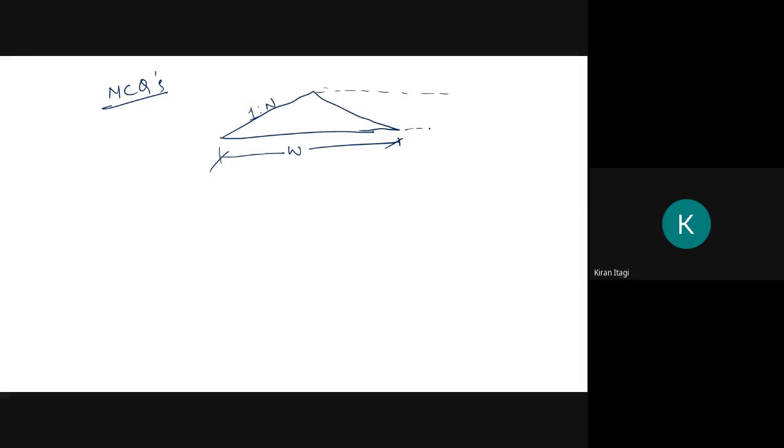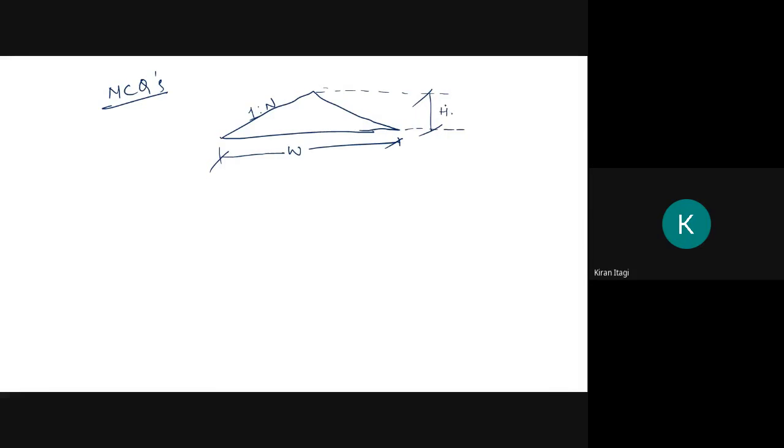And one more thing, in MCQs they may ask this question. See, this is the width of the road. In the very first chapter I think I have explained this one. This is the gradient, 1 in n. They will give the width and the gradient, and they will ask you to determine the height of the crown.